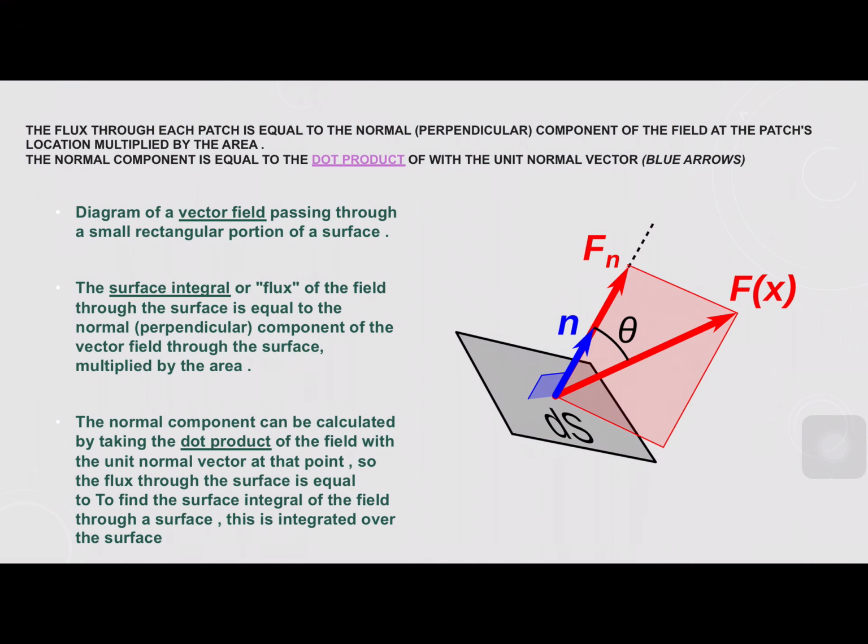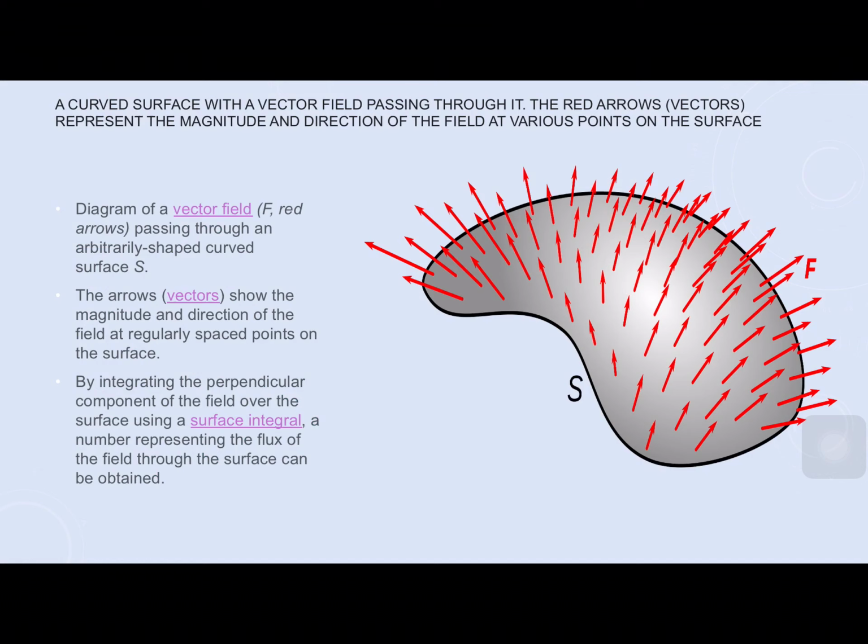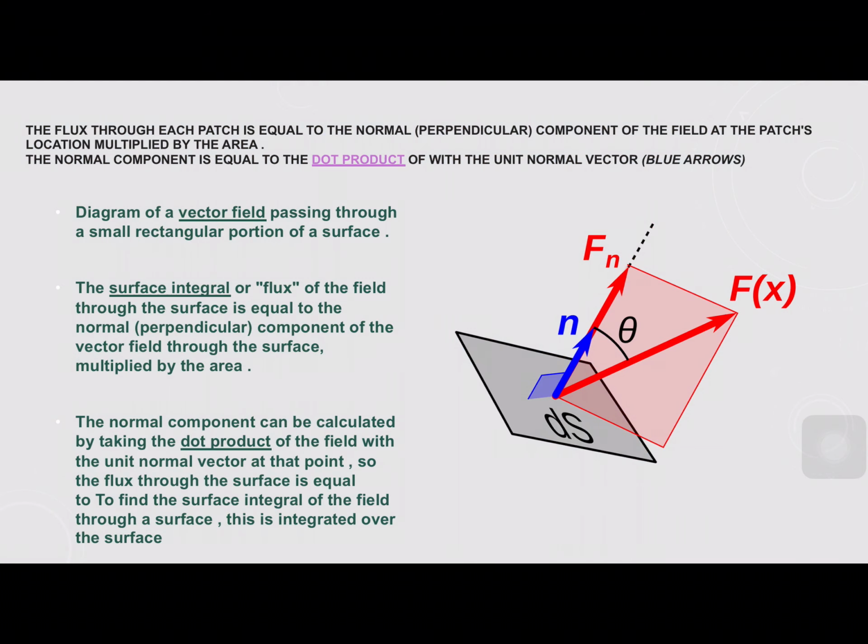See the flux through each patch. In this we are taking only one element. Analyzing it further, this n bar, the blue line, is a normal drawn to the surface element dS. We are multiplying the area and this normal.